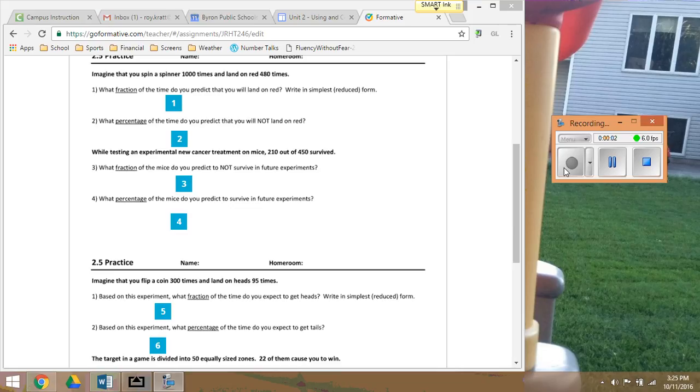Okay, on to question 2. What percentage of the time do you predict that you will not land on red? So it says we land on red 480 times out of 1,000, but I don't want to land on red. What percentage of the time do you predict that you will not land on red? Okay, so we're not going to land on red, and red was 480 times.